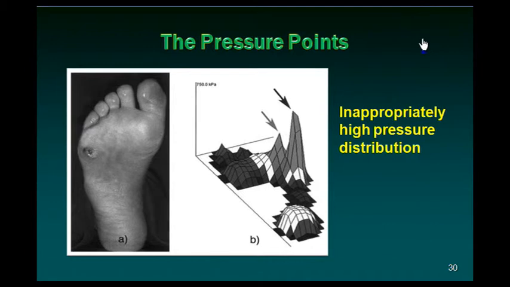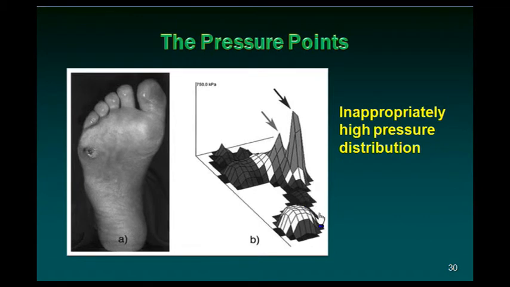We have been talking about the pressure points on the foot. Normally when we walk, the weight of our body is shifted onto the feet, and there are pressure points on different parts of the foot, but these are uniformly balanced. In diabetics, where there is destruction or deformation of the arch of the foot and the bony configuration of the foot, the pressure points are shifted in such a way that certain areas are associated with high pressure.